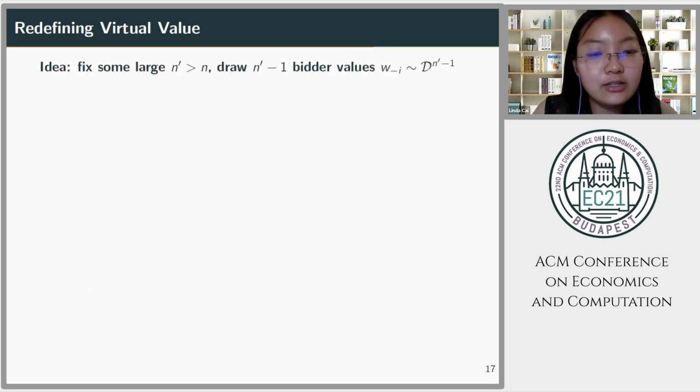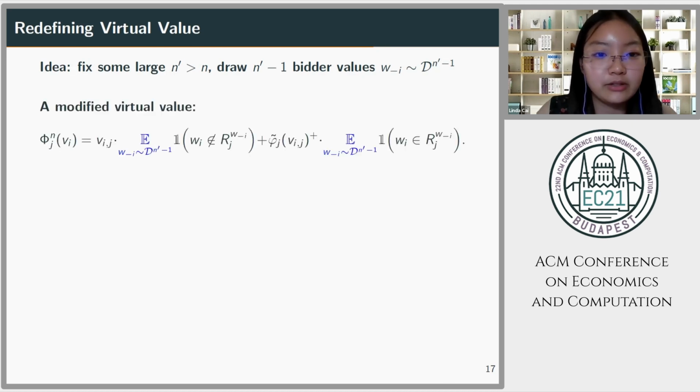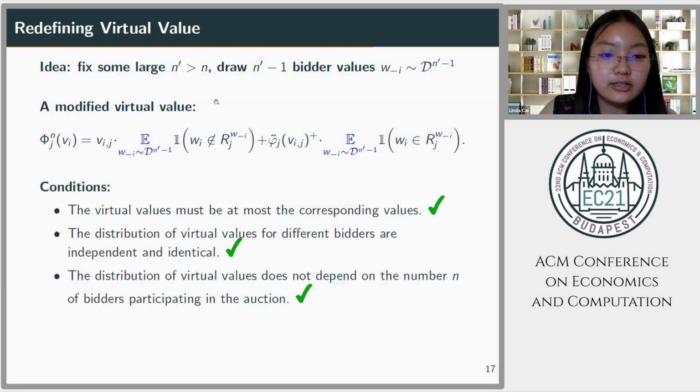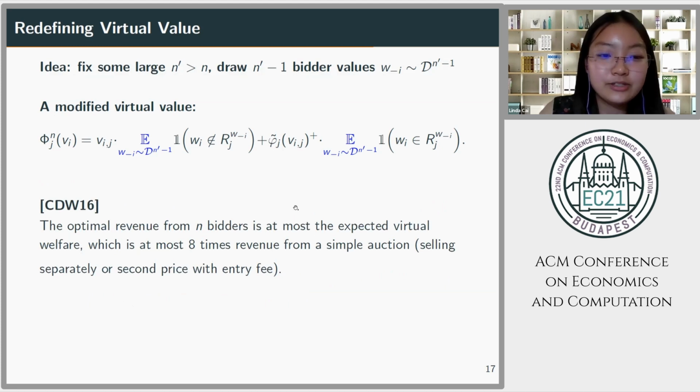Our next idea is that we're going to fix some very large number n prime larger than any number n that we care about, and we'll draw n prime minus 1 ghost bidders instead of n minus 1 ghost bidders, and then take the expectation according to that. So now, since we removed the last dependency on n, all the conditions are now satisfied. Finally, we must do a sanity check. We started with CDW16. This is our foundation. We must check that for this modified virtual value, CDW16 still holds. And we're not going to get into the detail here, but this turns out to indeed be the case.